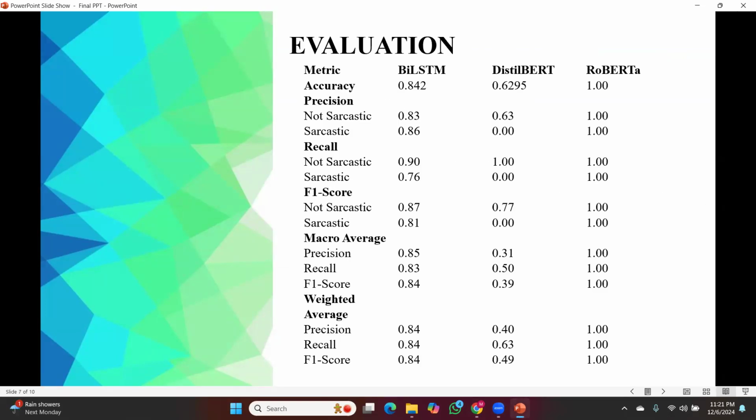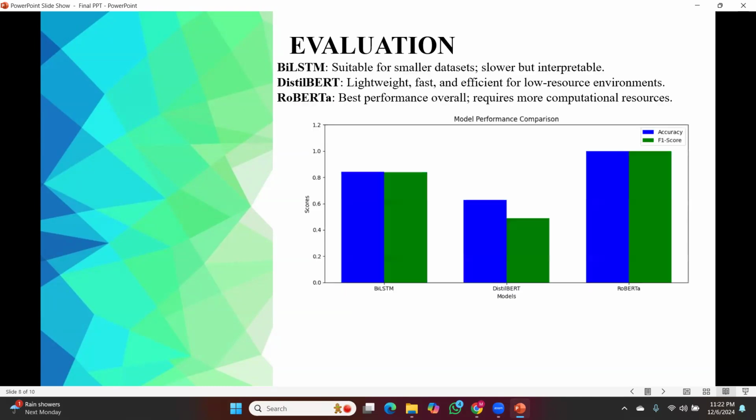As the evaluation metrics I've already discussed, the accuracy of BiLSTM is 84%, for DistilBERT it's just 62%, while RoBERTa is 100%. The precision, recall, and F1 scores, micro average, and weighted average are also mentioned here. For every metric, RoBERTa has 100%. After evaluation, this is the plotted graph.